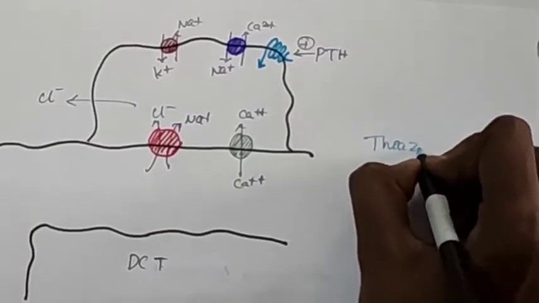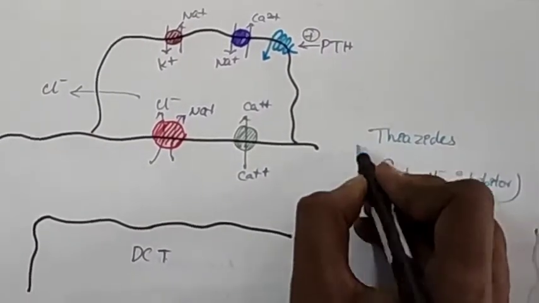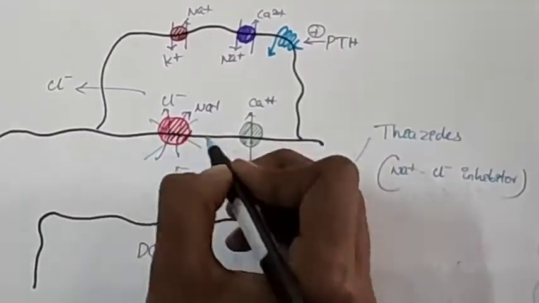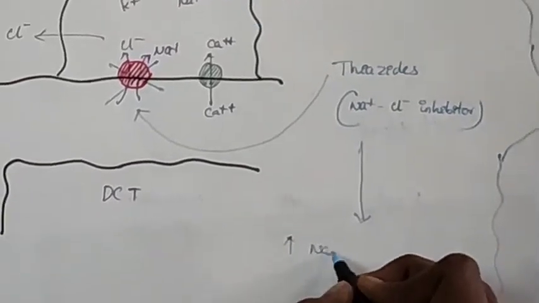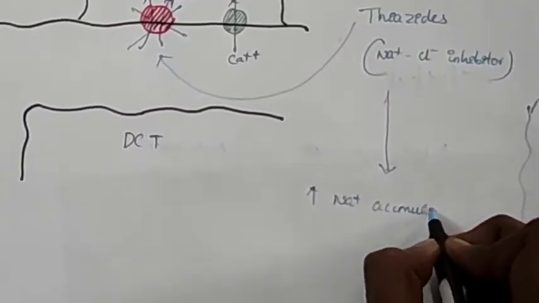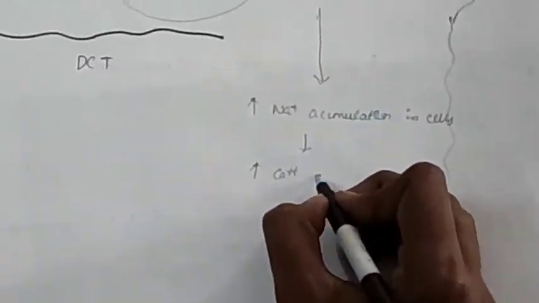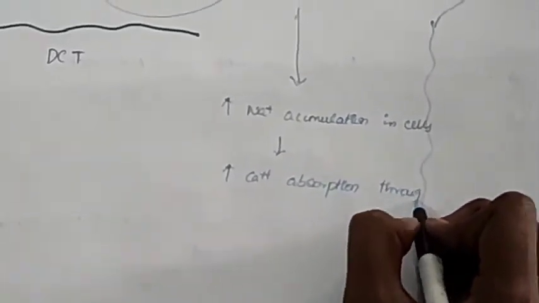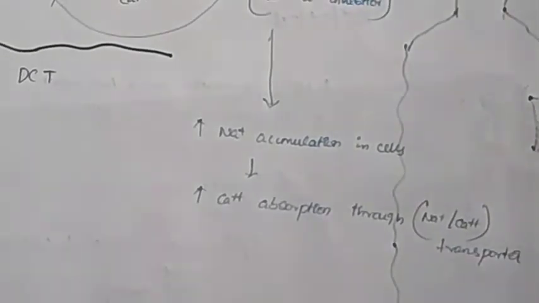When thiazides are given, which are sodium chloride inhibitors, they inhibit the sodium chloride symport. This leads to increased sodium accumulation in the lumen of DCT. There is increased calcium absorption through the antiport. This is the mechanism of thiazide diuretics.